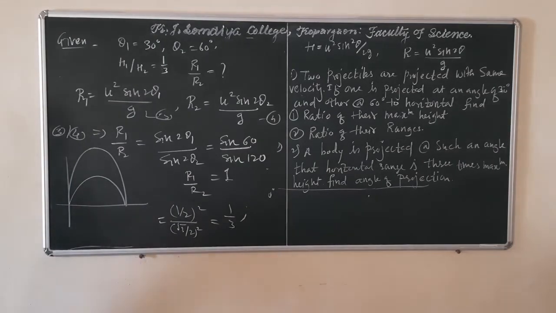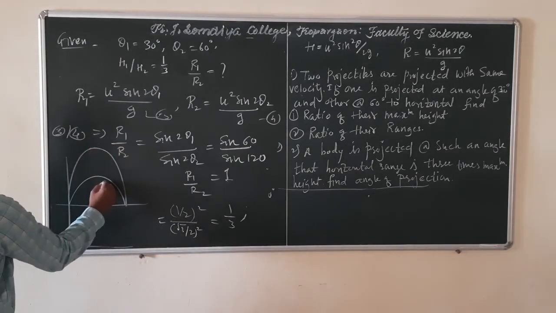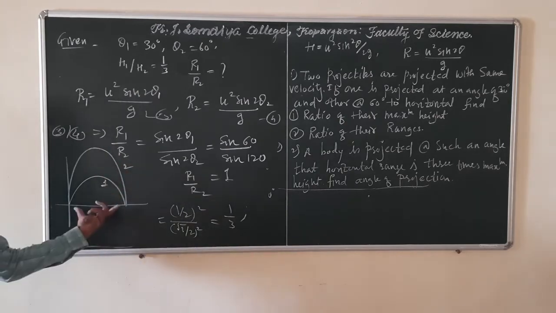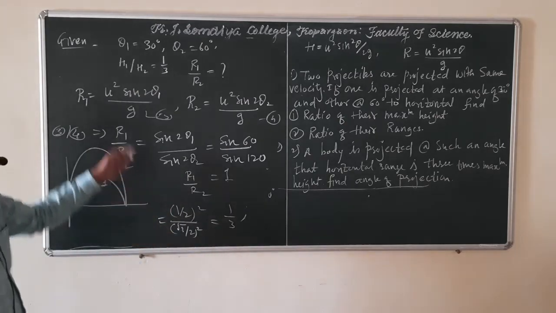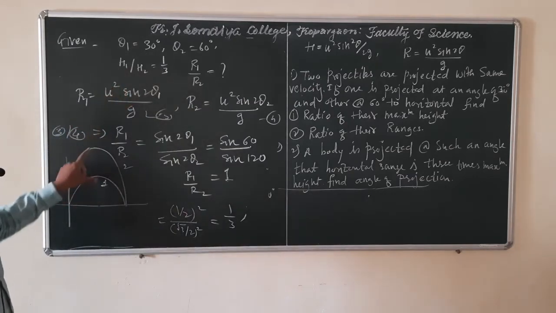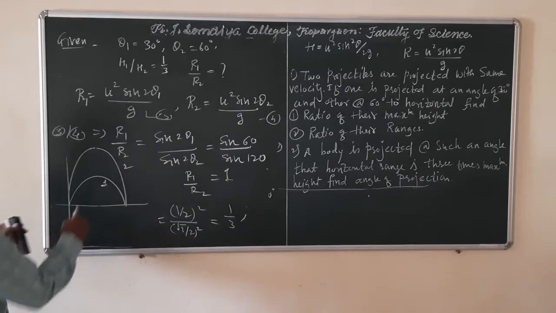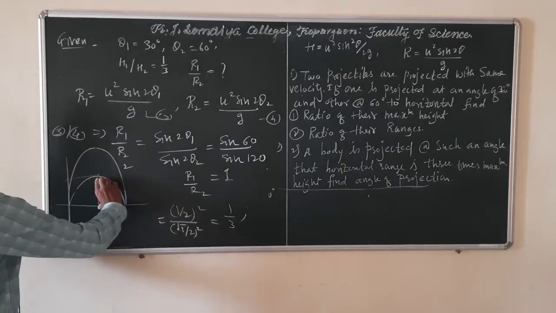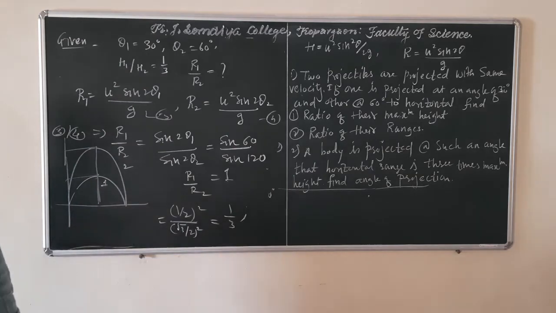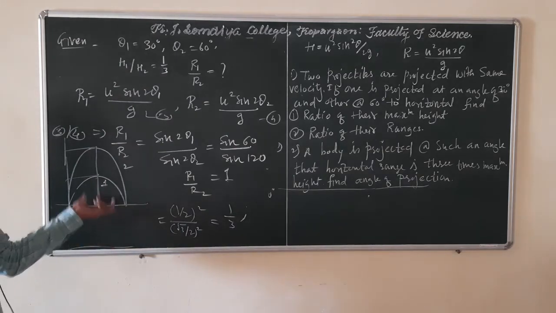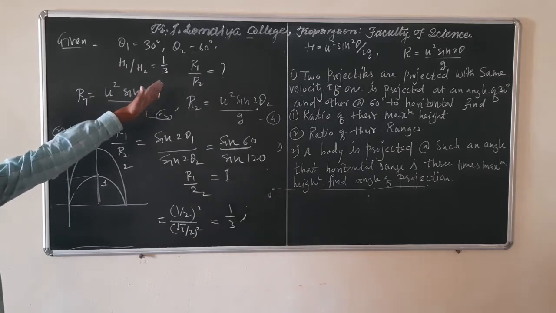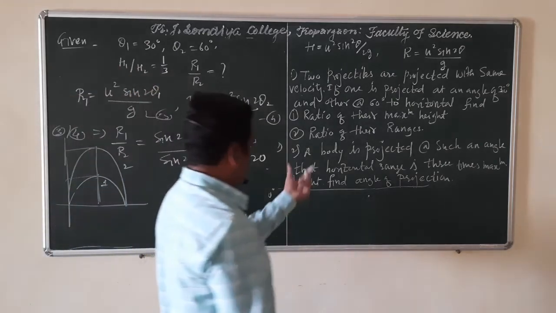Here, this is the first projectile, this is the second projectile. See, the range is the same, but the height attained by the first projectile is 1/3 of the height attained by this projectile. And this distance is 1/3 of this distance. So in this way, we can find out their ratio of heights and ratio of ranges. Now moving to the second problem.